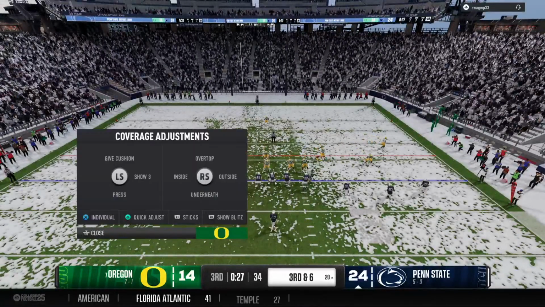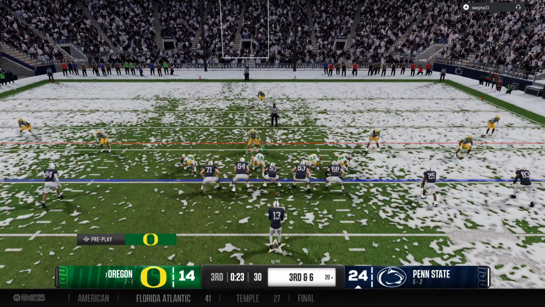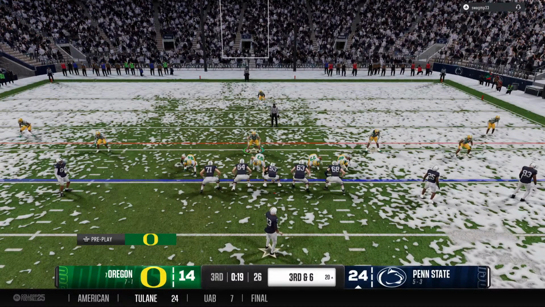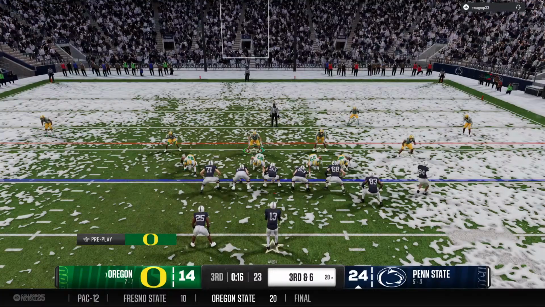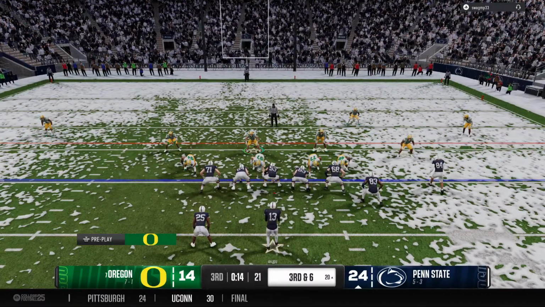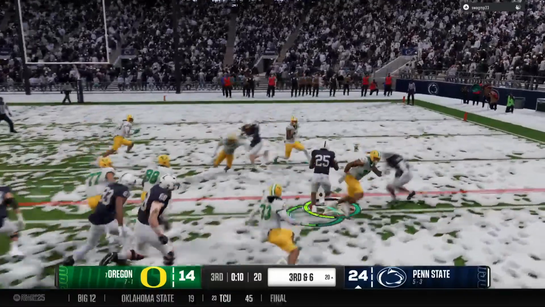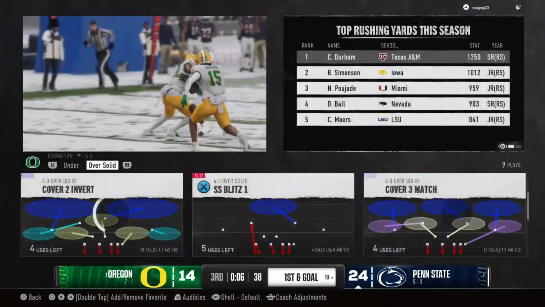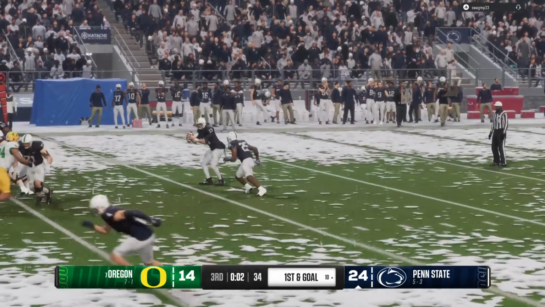They've got it in field goal range, but they'll try to convert this third and long from the 20. Give to the running back. And he found plenty of running room on that one before the defense was finally able to get him down.